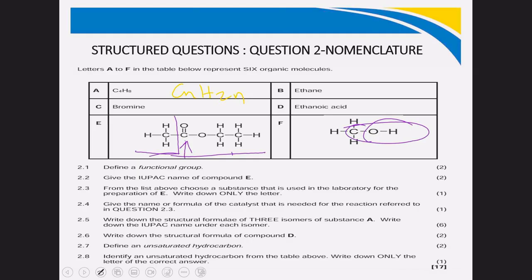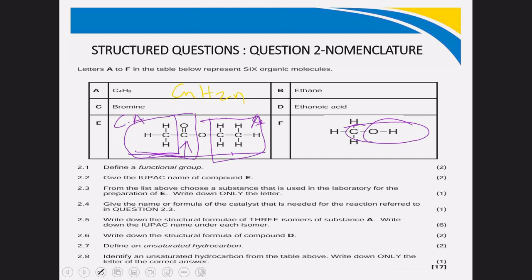The first part is derived from the alcohol, and the second part is derived from the carboxylic acid, which means this one is from the carboxylic acid, and this one from an alcohol. So the first part will be ethyl.